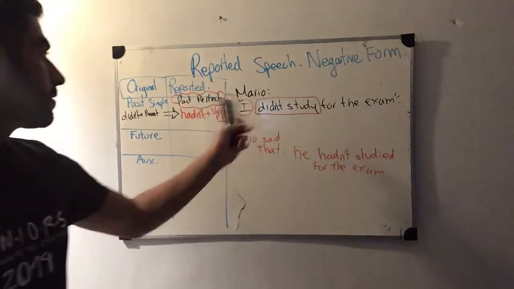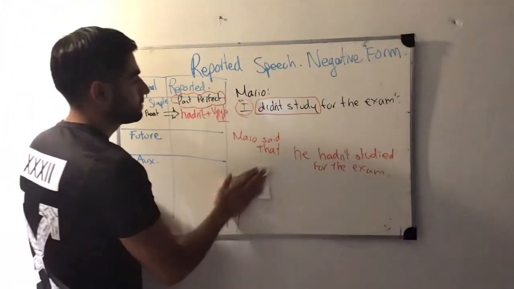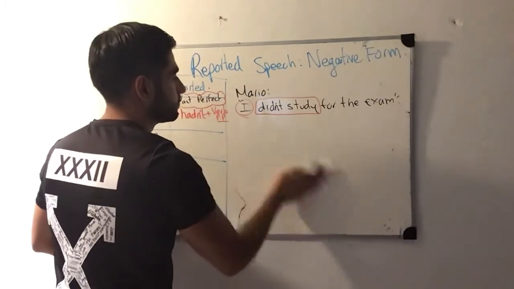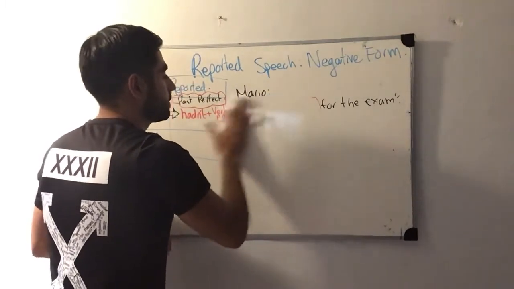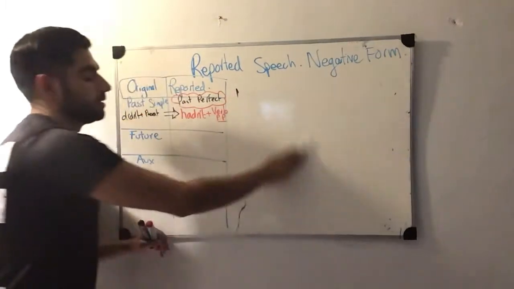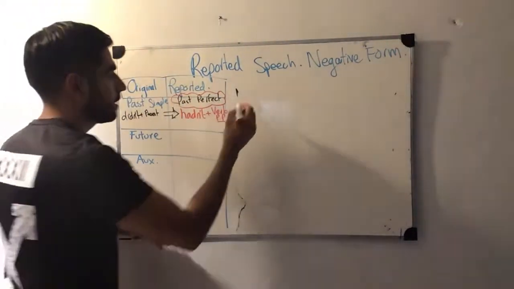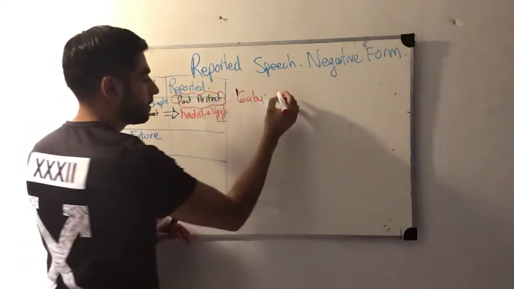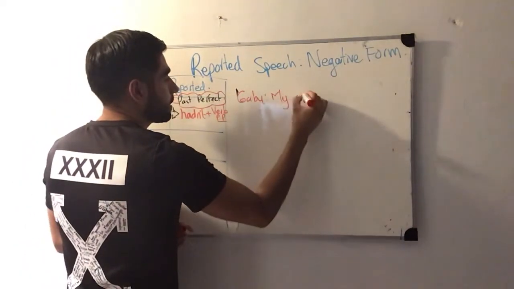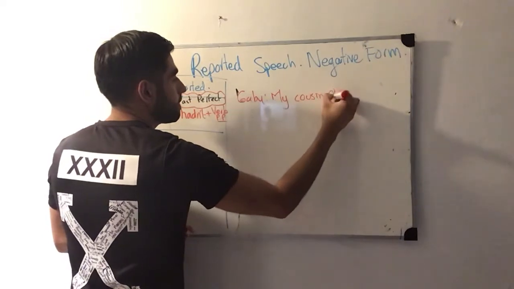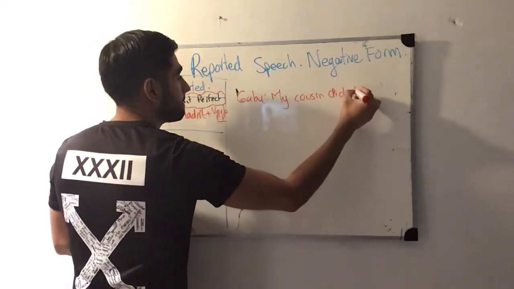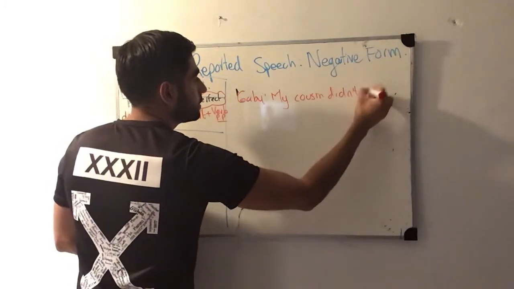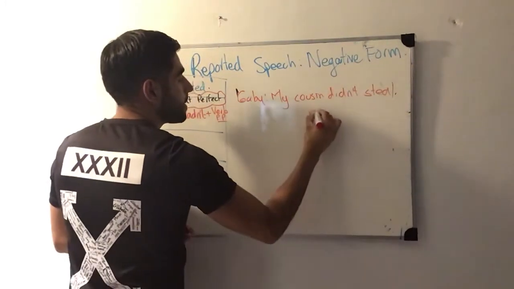Second example, using the same tense, past simple. You guys already know how to make your notes, so just pause and do it. Let's change it for Gabriela, or Gabi, who's telling us this: "My cousin didn't steal my money."